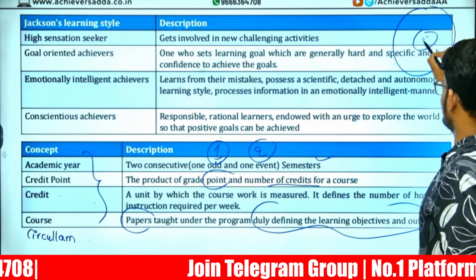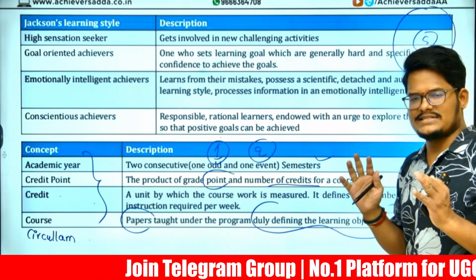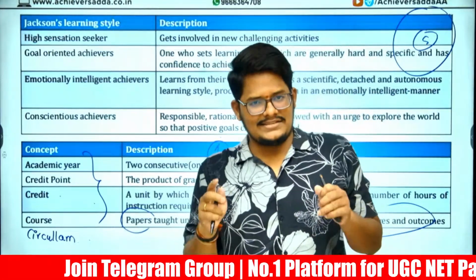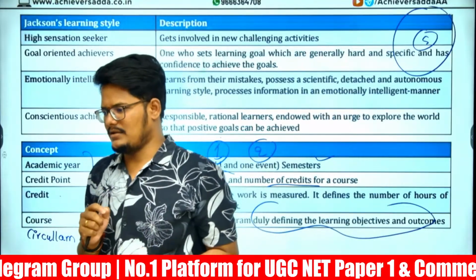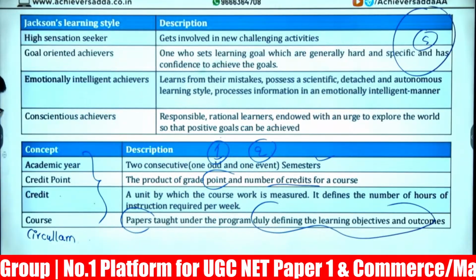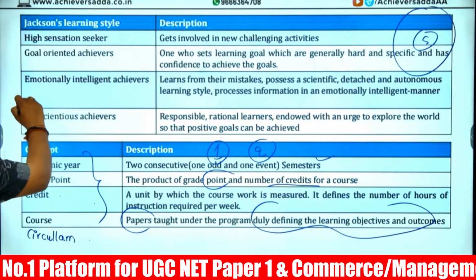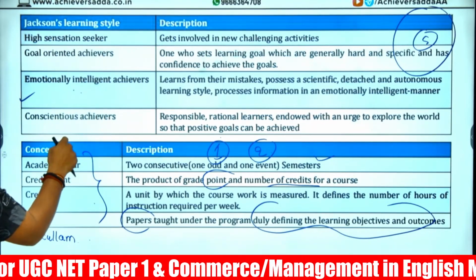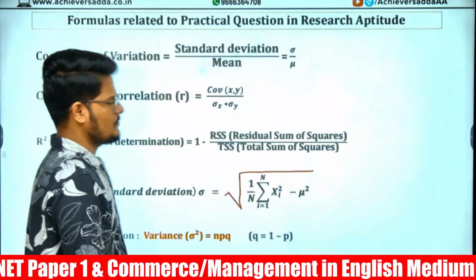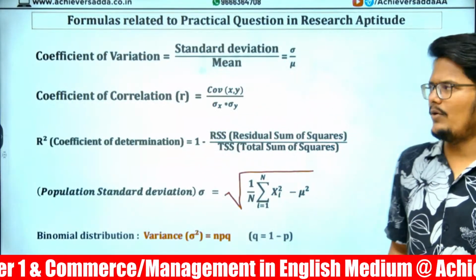In that, syllabus is one part. Curriculum is about the structure of the course, whereas syllabus is when we define academic contents. That is syllabus. There is a big difference. And related to this, I will provide you the PDF of this one. Do not worry, just take a note of it. It did not appear in yesterday's section. And research aptitude, now onwards.